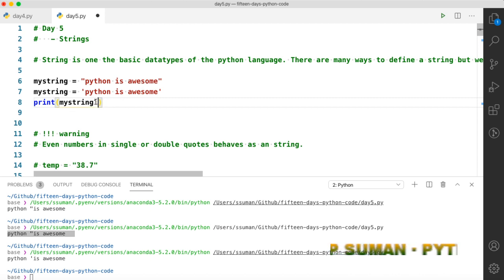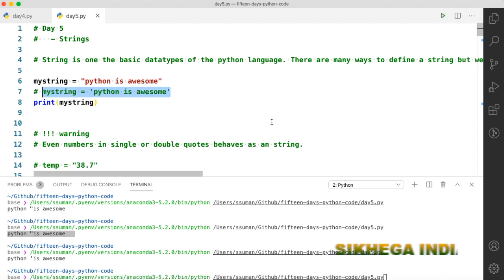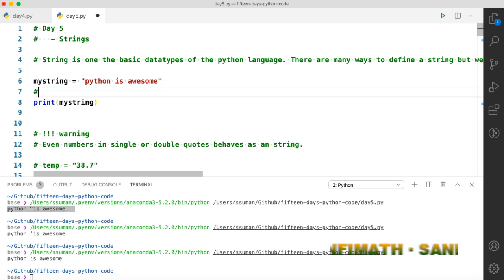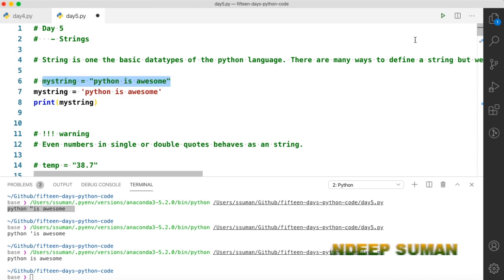Single quotes have some other advantage as well. First, let's try to print this and see how the string gets printed. Although you have seen these things, if we run this, my string will run. Python is awesome. And even the second command also works. The second way of defining a string will also work the same way. Basically both are the same, but there are some benefits of using one way of defining a string over the other.